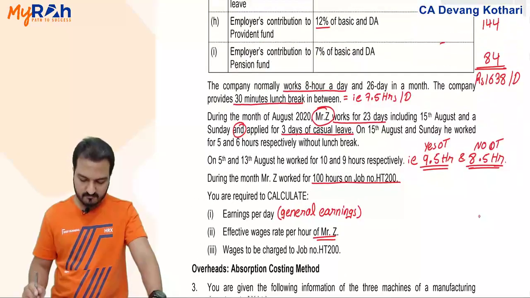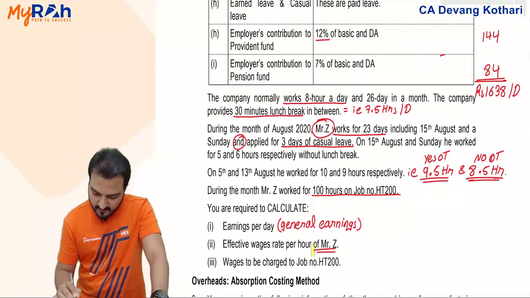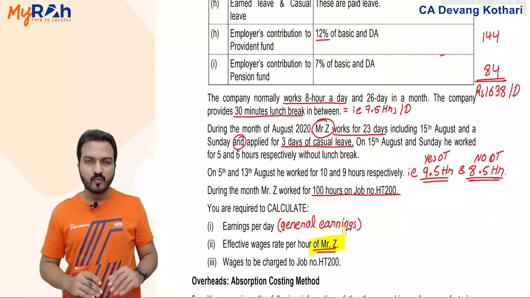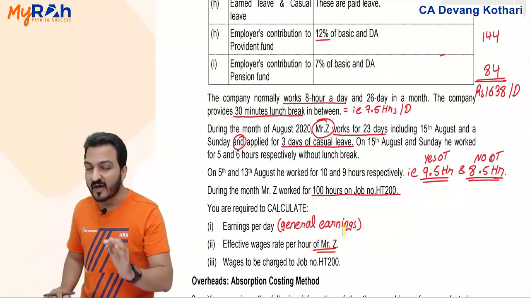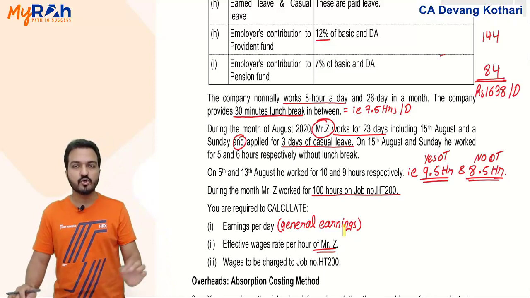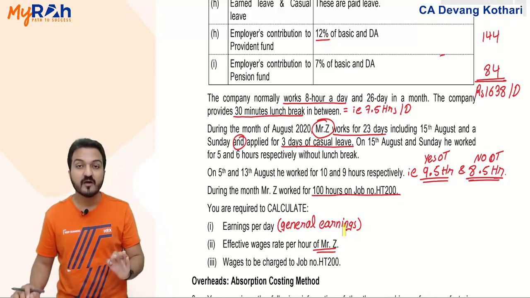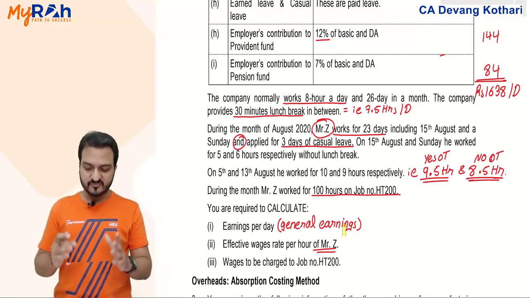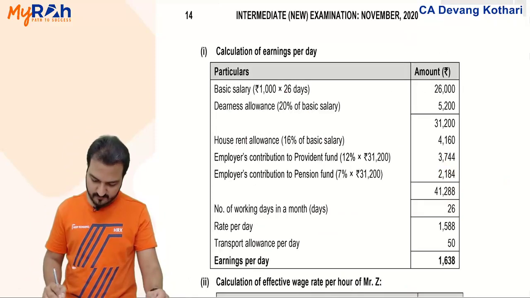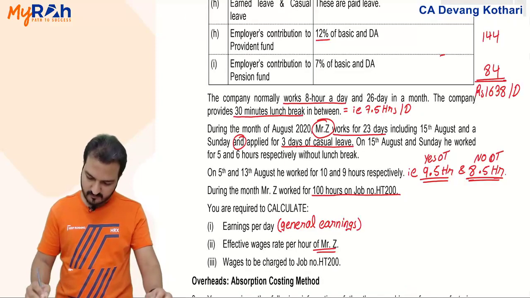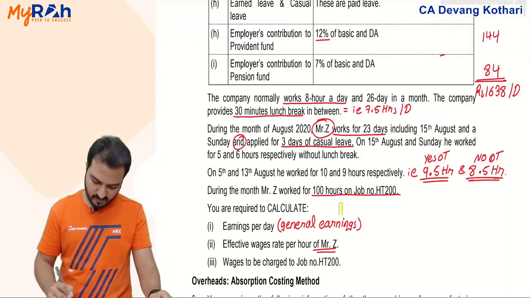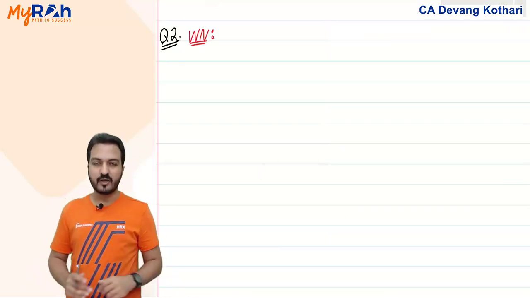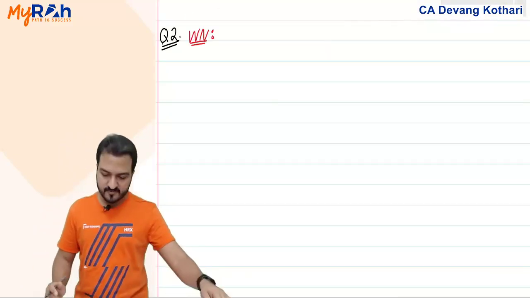Now for specific Mr. Z. For Mr. Z, what will be his effective earnings per hour? For that, I will identify Mr. Z's total earnings of the month, divided by Mr. Z's total working hours of the month. I will show you this working in my separate working note over here.